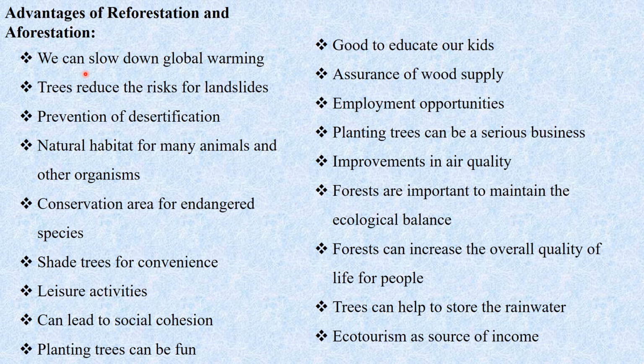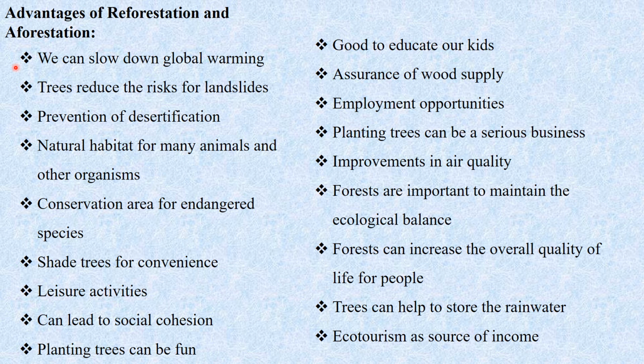Next is the advantages of reforestation and afforestation. By doing reforestation or afforestation, what are the advantages? We can slow down global warming: as the number of trees increases, the amount of carbon dioxide in the environment reduces and oxygen increases.